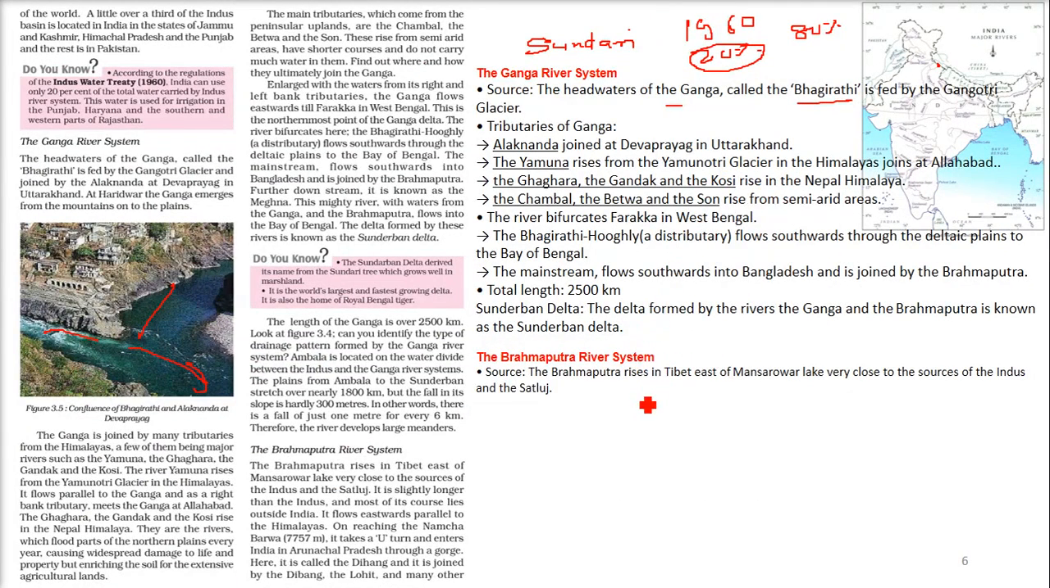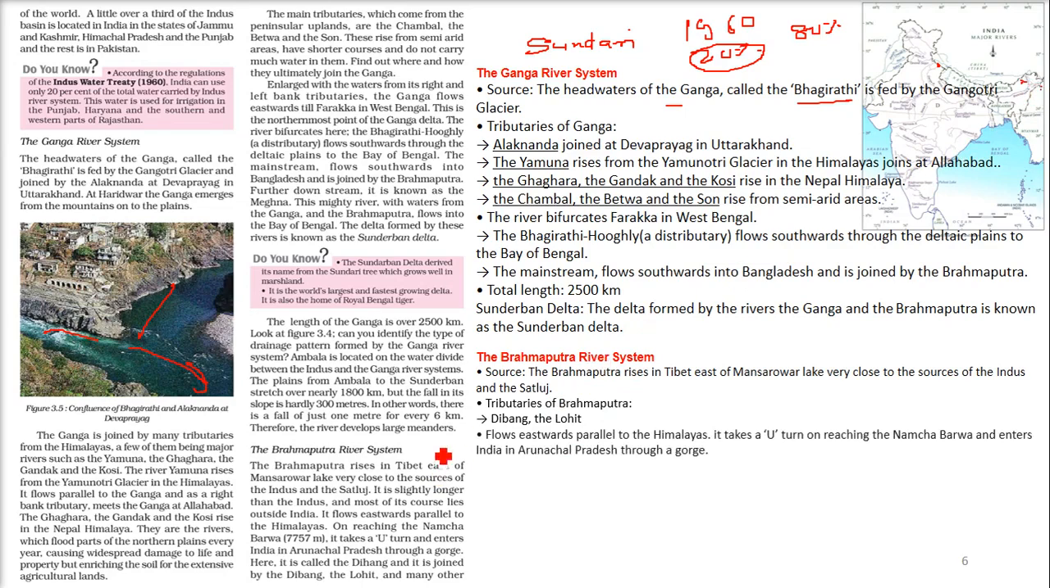Coming to the Brahmaputra river system, the Brahmaputra rises in Tibet, east of Mansarovar Lake. So Mansarovar is to the east, a lake very close to the source of the Indus and the Satluj. Tributaries of the Brahmaputra are Dibang and Lohit. You'll find it here, Dibang and Lohit. It flows eastward parallel to the Himalayas. So if you see, this is parallel to the Himalaya region. Here it makes a sudden U-turn, reaching Namcha Barwa, that is the mountain, and enters India in Arunachal Pradesh through a gorge. Here it is called Dihang.